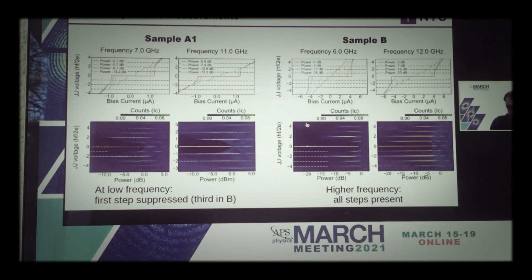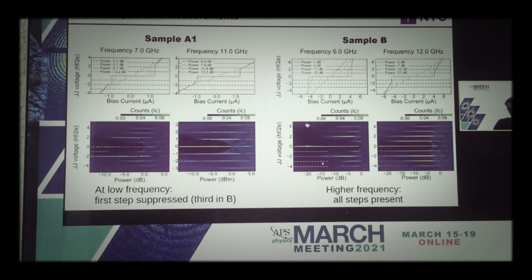We can see the same thing on sample B. Here the first step appeared to be suppressed. And we can also study the dependence on the microwave power of that feature by plotting a histogram of the voltage as a function of the microwave power. And here we see that the first step is absent in both samples.